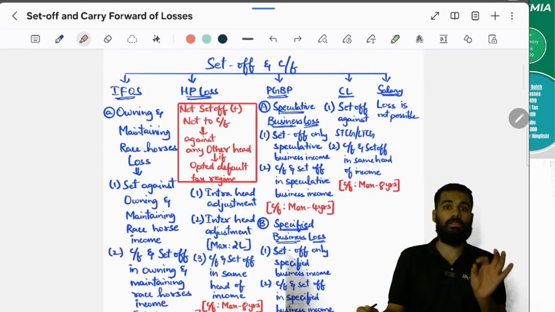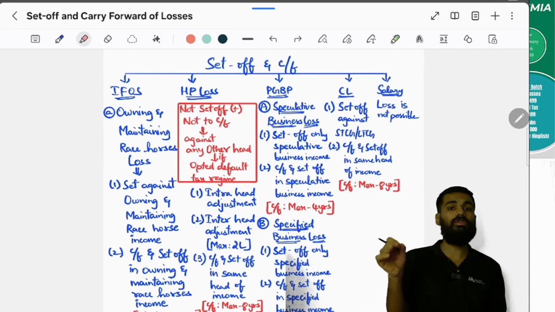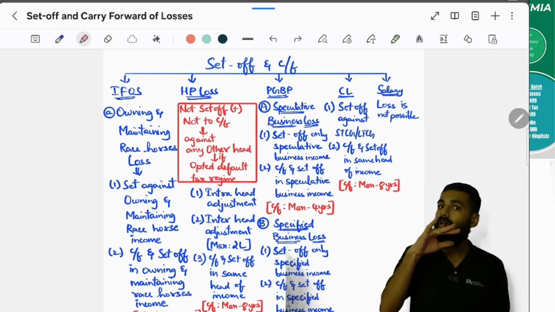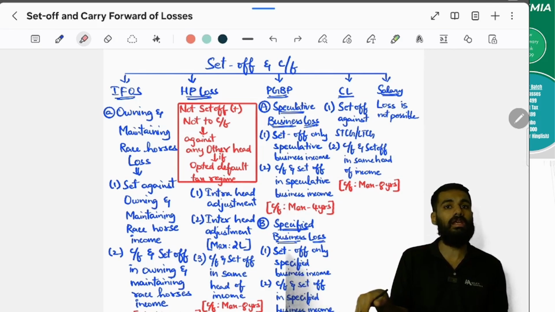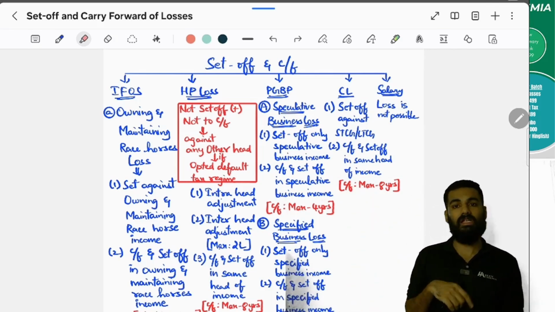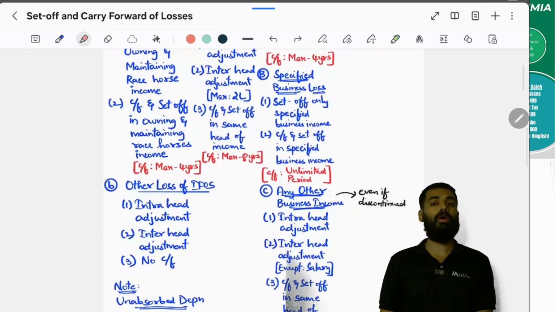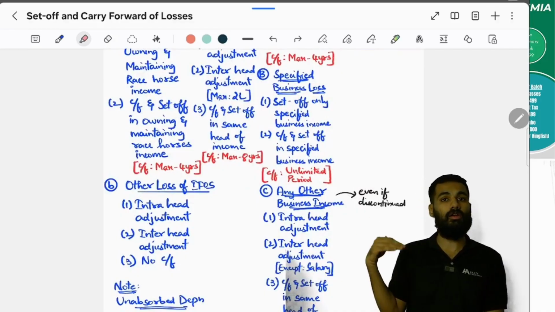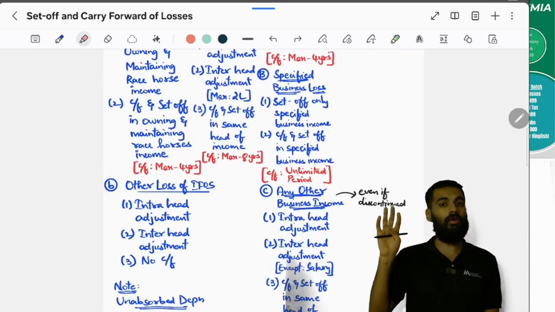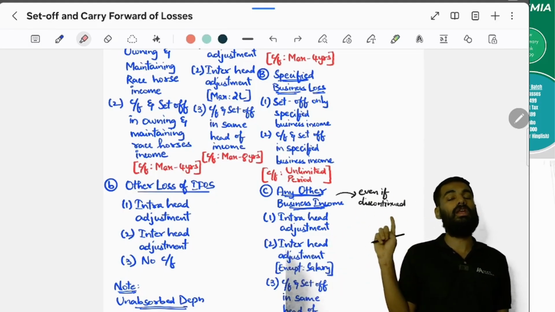Next, income from other sources losses. Owning and maintaining racehorses: this you will set off in the same owning and maintaining racehorses income in the previous year. If you don't have income from owning and maintaining racehorses in the previous year, then you will carry forward to the assessment years, but maximum 4 years you can carry forward. Yes or no? Yes. But what about other losses from other sources? Intra-head adjustment, same head of income you can do. You can do inter-head adjustment also, no problem. But you cannot carry forward income from other sources.